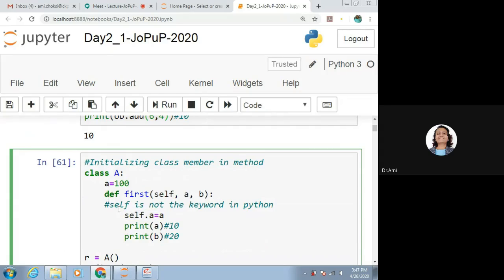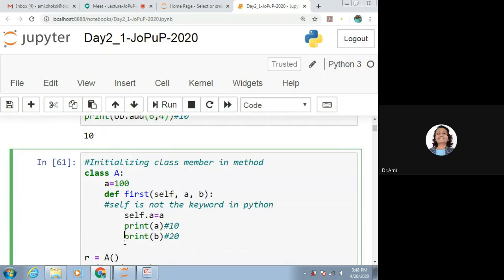So we are defining the first method. So def, first parameter must be self. Second is whatever parameters we want to give. So here what we do is self.a is equal to a. For the current object, we are giving the value, that is self.a is equal to a. A is whatever value is being provided here. The way we do this.a is equal to a in Java.